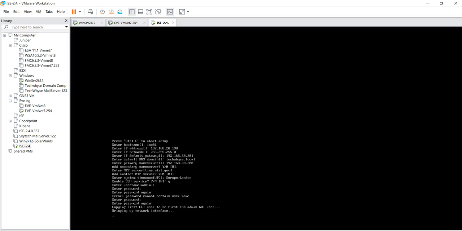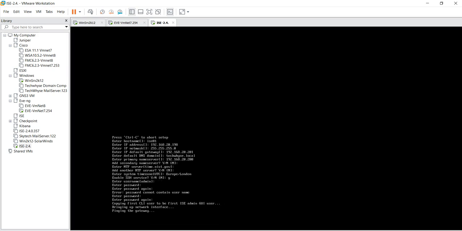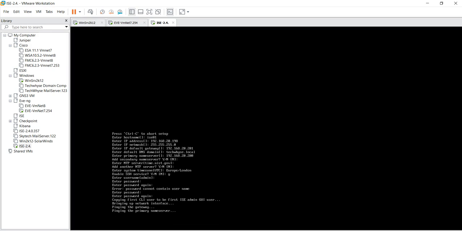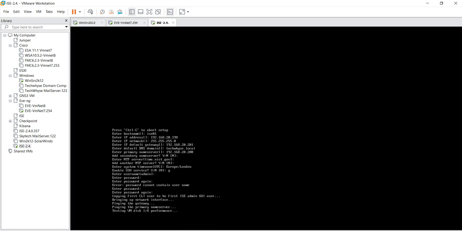If you press Ctrl C, for example because you made a mistake while entering any of the parameters here, it cancels the setup and takes you back to the prompt, which is going to ask you to type setup to continue. So now you can see bringing up network interface, pinging the gateway. It can ping the gateway server.